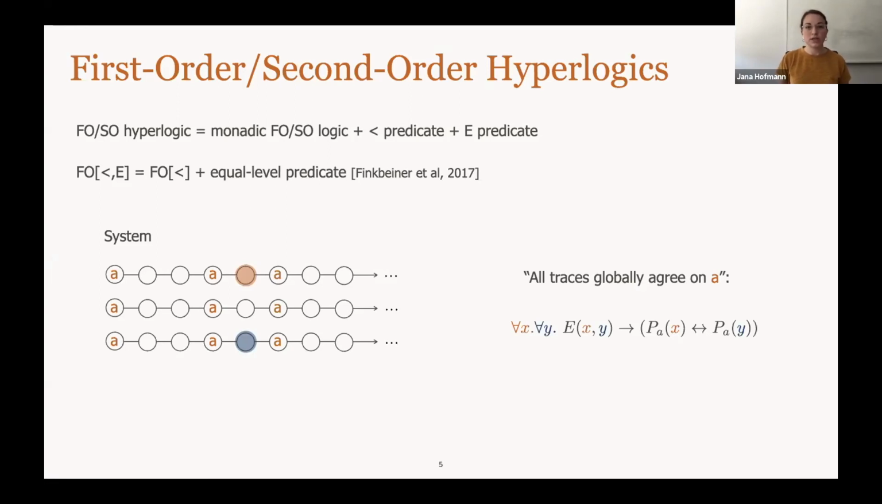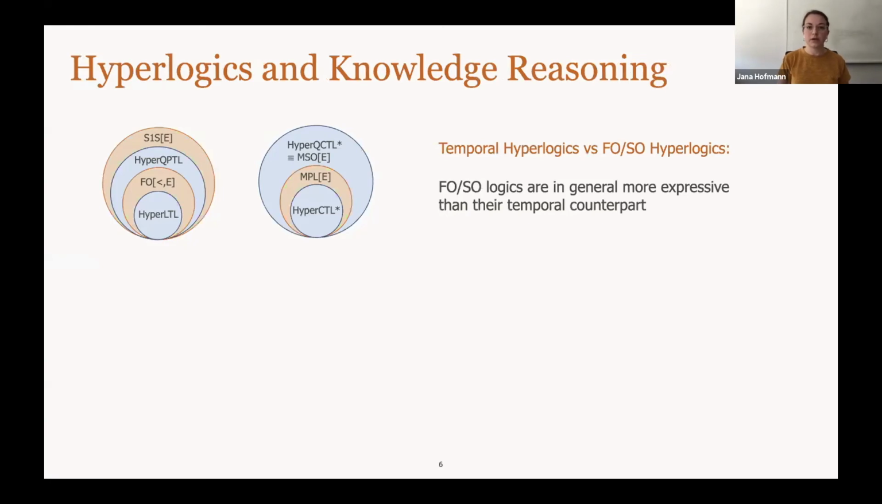As I already mentioned, we compared the expressiveness of these logics. And what we have is that for the linear-time logics and also for the branching-time logics, these logics are quite different. In general, the temporal hyperlogic, for example HyperLTL here, is strictly less expressive than the corresponding first-order logic. Corresponding meaning the logics that have equal expressiveness at the non-hyper level. So we have a real bunch of logics we can choose from.